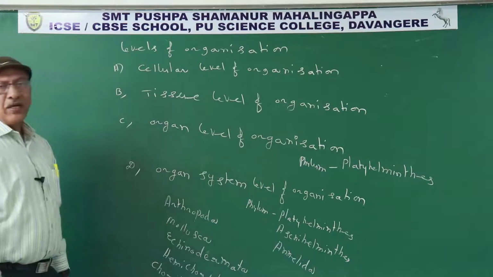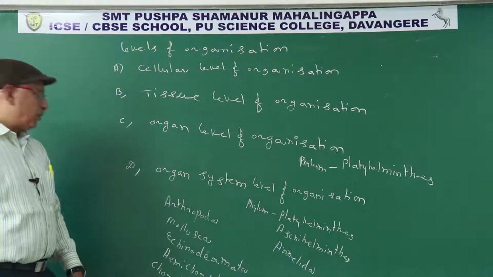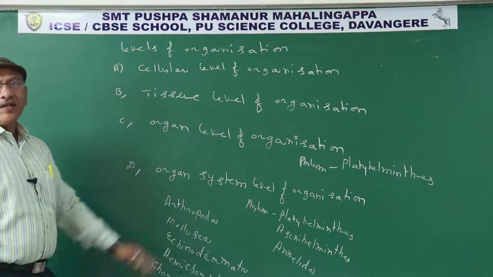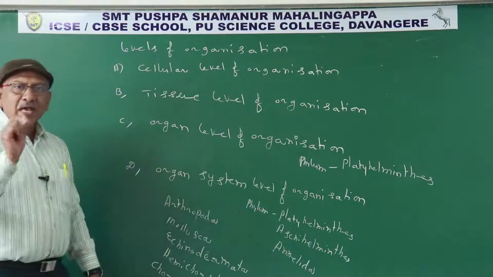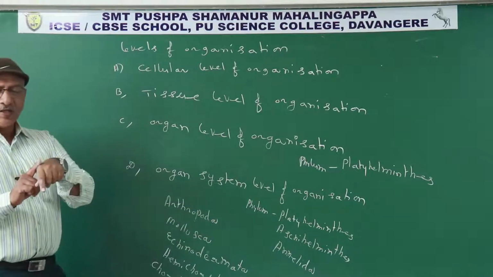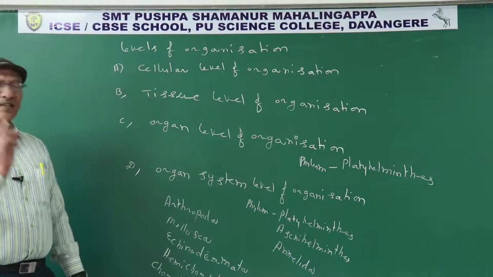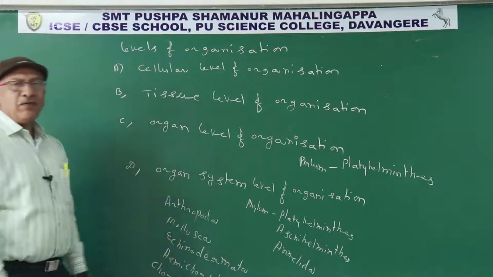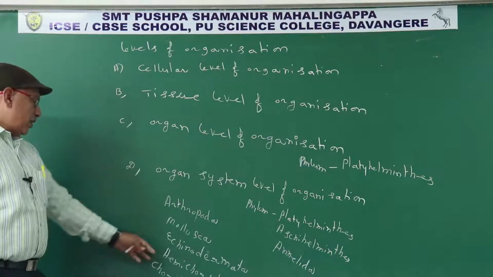So Echinodermata, spiny skinned animals. Echino means spine, derma means skin. Animals having spiny skin, spines on the skin. Spiny skinned animals include in phylum Echinodermata.